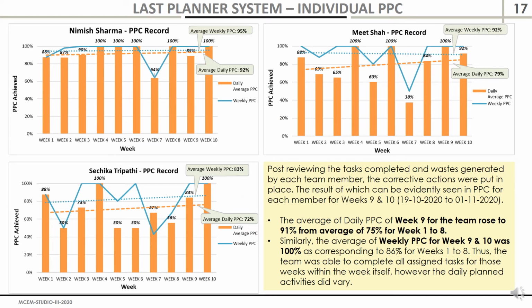So based upon implementation of continuous improvement through A3 problem solving template, the stakeholders could improve their PPC record for week 9 and week 10, as has been highlighted in the graphs of each of the stakeholders. The average daily PPC of week 9 for the team rose to around 91% from average of 75% for week 1 to 8. Similarly, the weekly PPC of each of the stakeholders increased to 100% as compared to 86% for weeks 1 to 8.